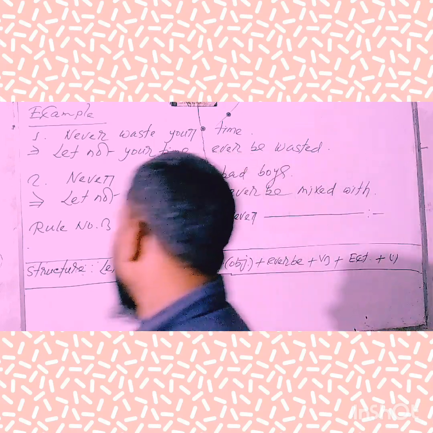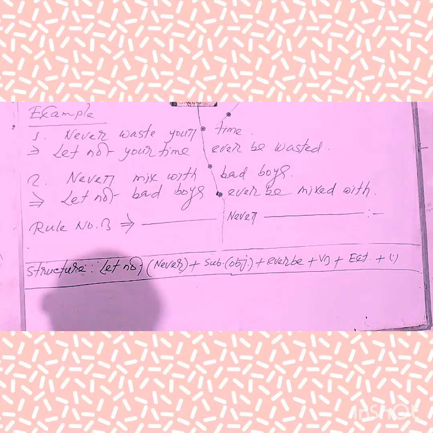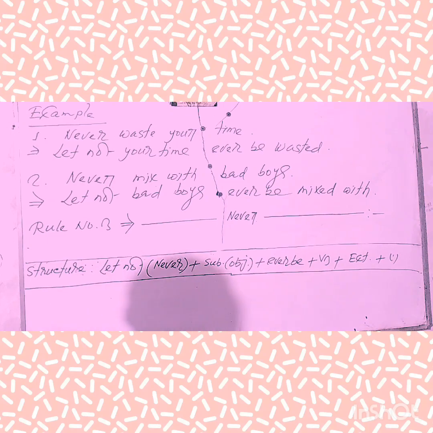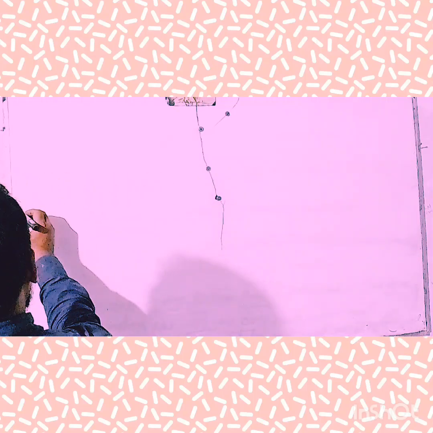Have you understood that clearly, my dear learners? Already I have finished rule number one, rule number two, rule number three. Take a look at the board and try to understand. Hope you have understood clearly. Now I am going to discuss rule number four.